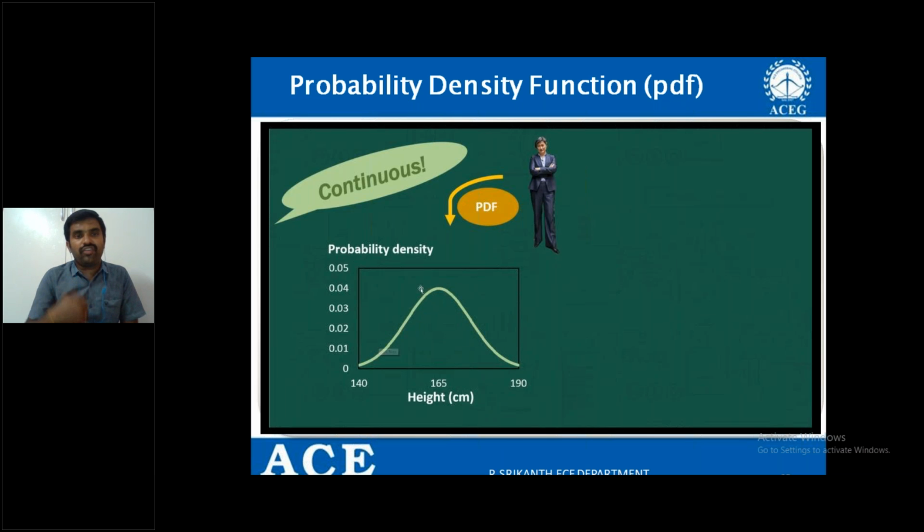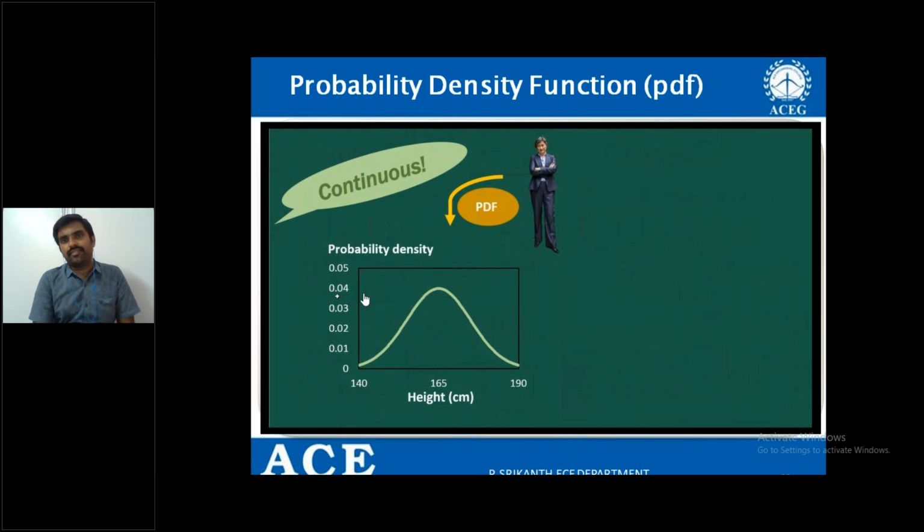By using this, what we can do? What do you mean by this? That is, at this particular value, x equal to 165, the value assigned is 0.04. At 165 value, 0.04 is assigned.